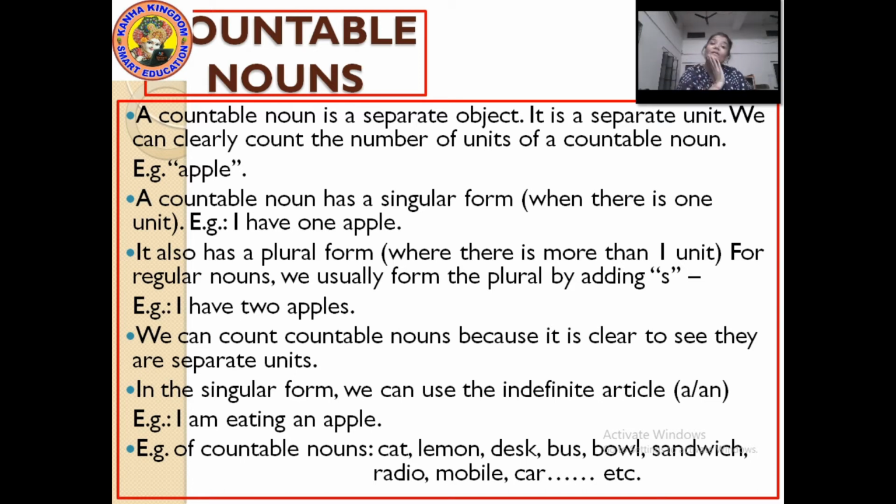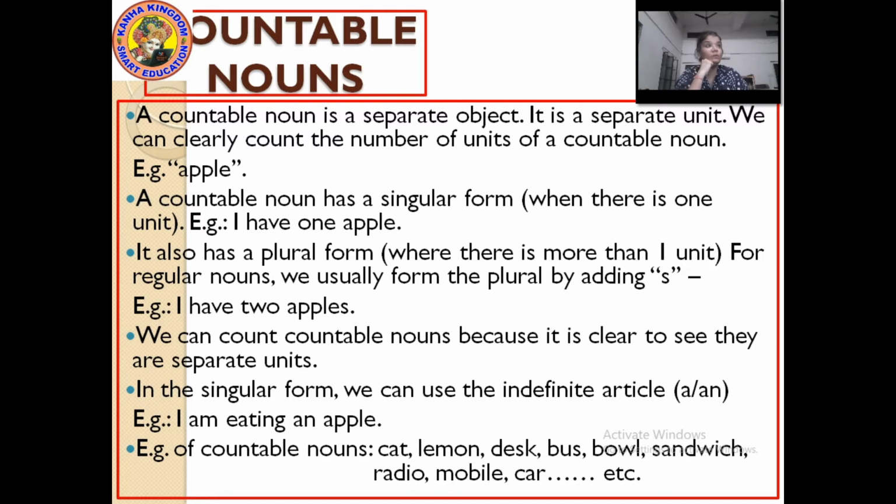Countable nouns have a singular form when there is one unit. If the unit of a noun can be counted, it is a countable noun. Next, it also has a plural form, where you can say it can be more than one unit.